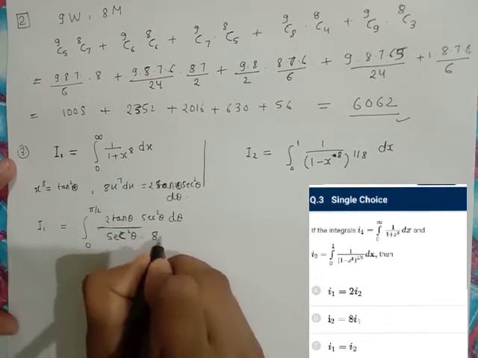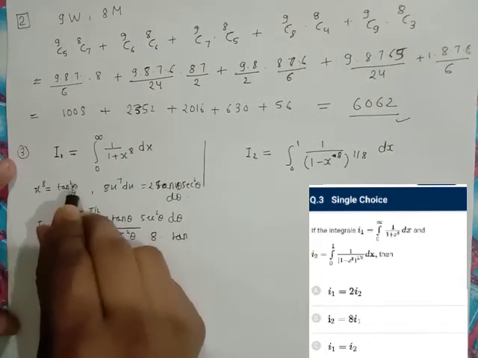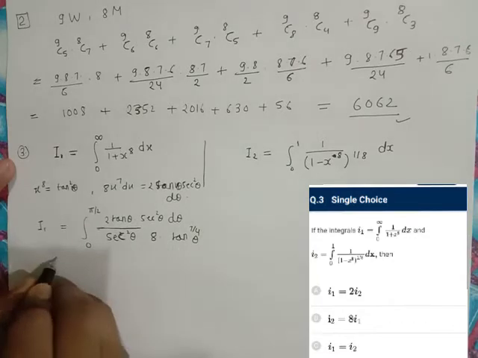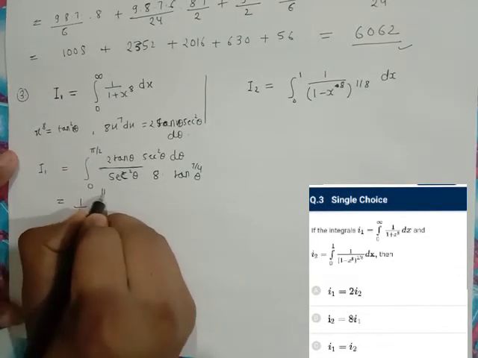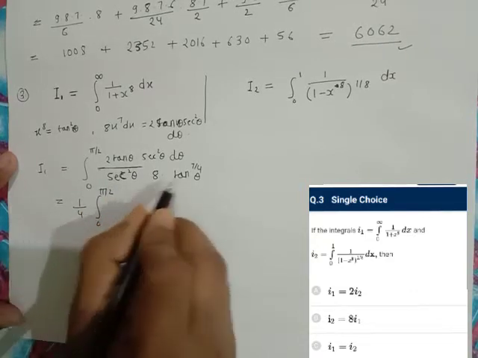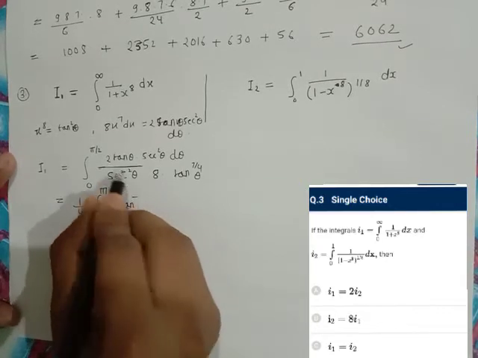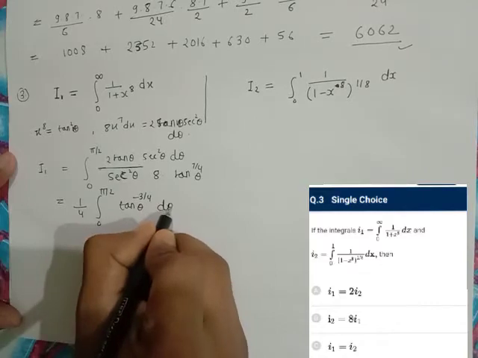So what will 8x to the power of 7 become? tan to the power of 7 by 4 theta. So it becomes 1 by 4, 0 to pi by 2, sec square theta gets cancelled, and the tan theta power goes up, so it will become tan to the power of minus 3 by 4 theta d theta.